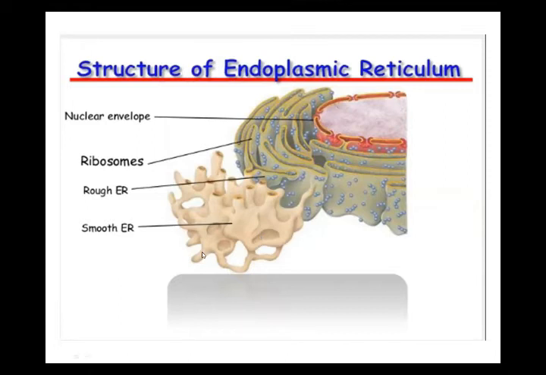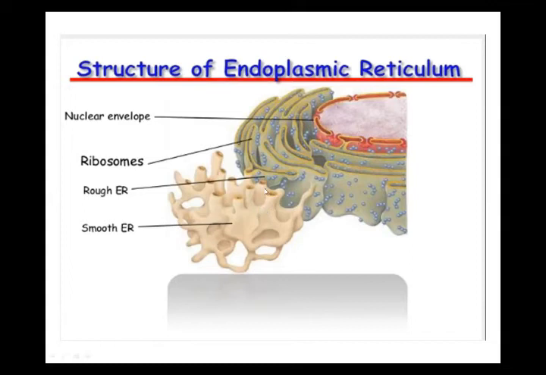Now, what is the function of the endoplasmic reticulum? Because it is extending into the cytoplasm, it transports material within the cell. Many kinds of chemicals are present in the cell. It also provides support to the cell, and it detoxifies. What is meant by detoxifies? It removes toxic substances. It detoxifies the harmful effects of drugs, because drugs sometimes have negative effects on our health.